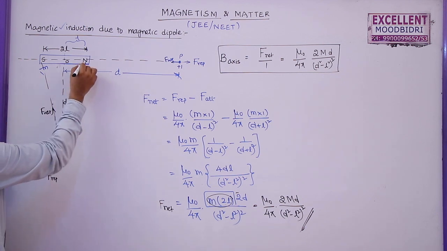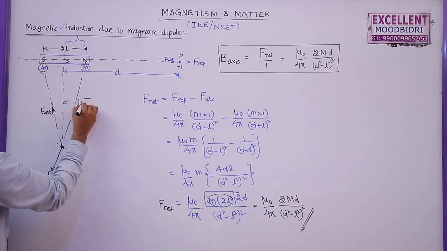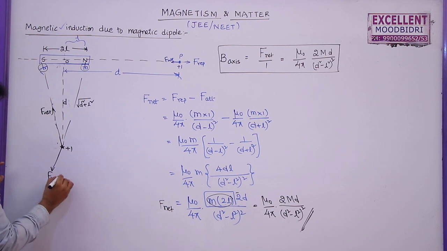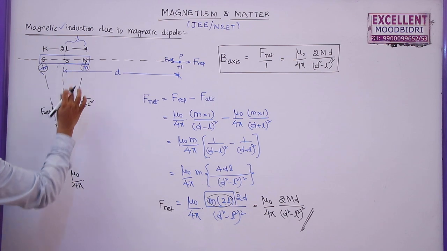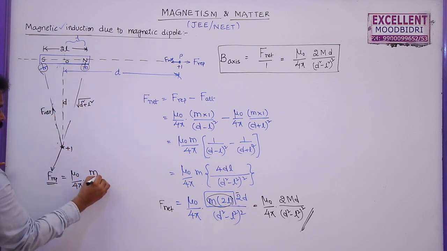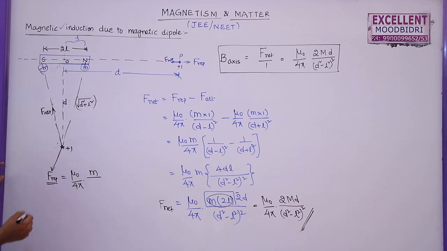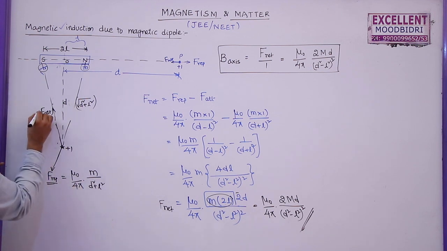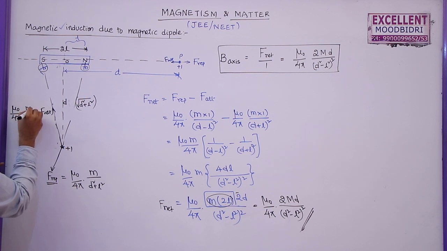Now from this we can write, these two are equal in magnitude. Why? Because the pole strengths are the same and the distances are the same, and this will become root over D square plus L square. The total magnetic repulsive force is given by mu naught by 4 pi, pole strength of these two, M into 1 is M, and the square of the distance between these two, which is root over D square plus L square, whole square will become D square plus L square. Similarly, attractive force is also equal to mu naught by 4 pi M by D square plus L square.